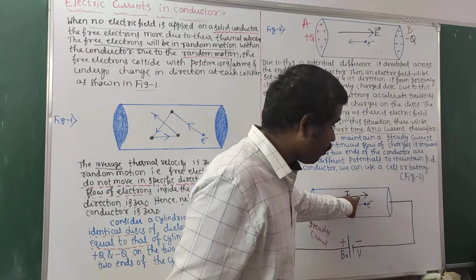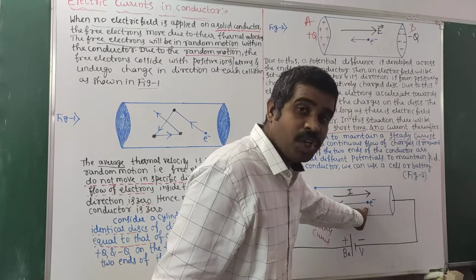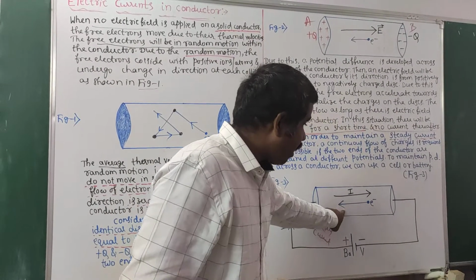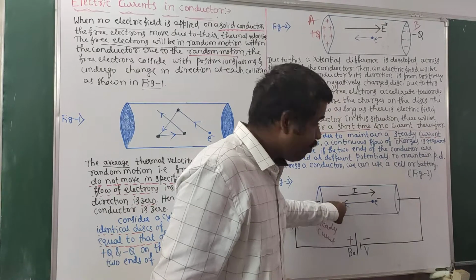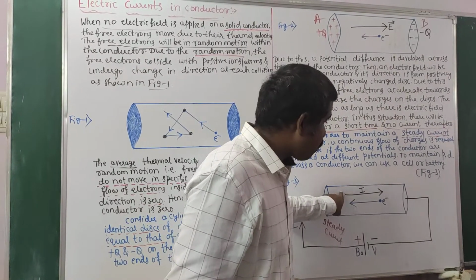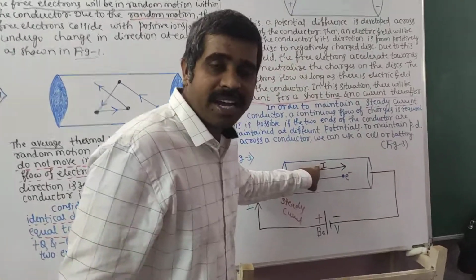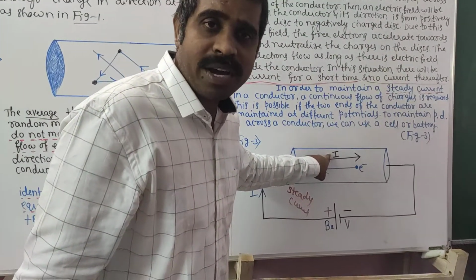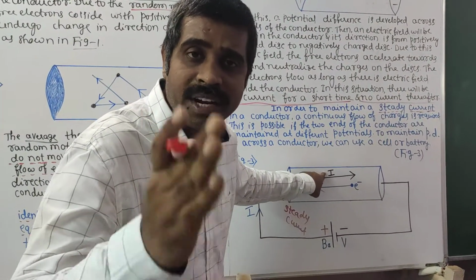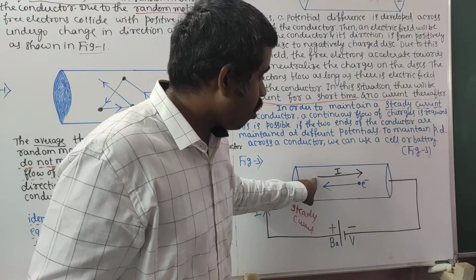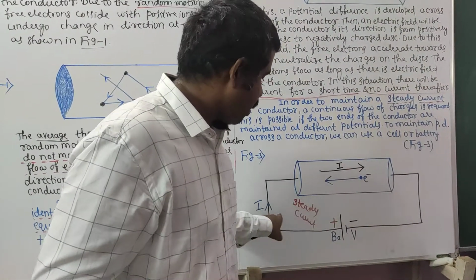Okay, this is the direction of conventional current type. This is the direction of electrons. This is electron current, lower potential to higher. This is the direction of conventional current, higher potential to lower. Of course, they are opposite to each other. This is I. What is I? In all the circuit diagrams, we are saying I means the direction of electric current, that is from positive to negative, and this is I.